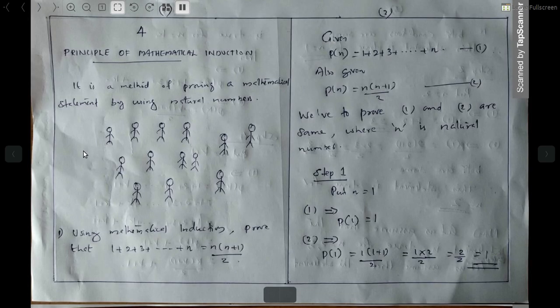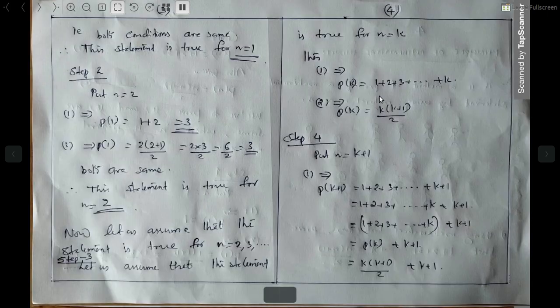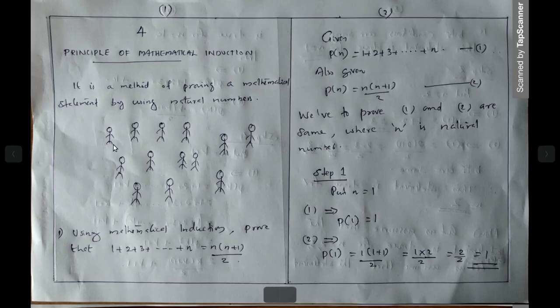Similarly, the second equation becomes what? The second equation is P of n is equal to n into n plus 1 divided by 2. When n becomes 2, P of 2 is equal to 2 into 2 plus 1 by 2. Right. Instead of n, we are using 2. That is 2 into 3 by 2, 6 by 2, that is 3. Both the answers are the same. So this is true for n is equal to 2. Clear? The property is satisfied by these two persons, right?